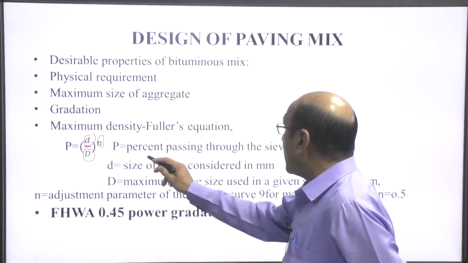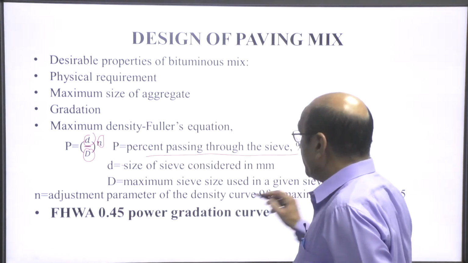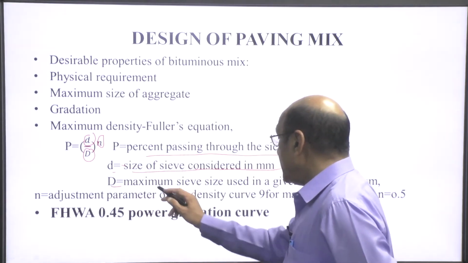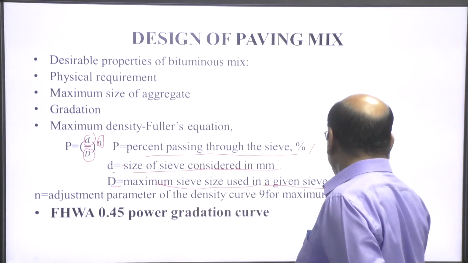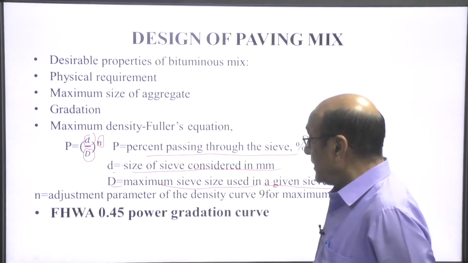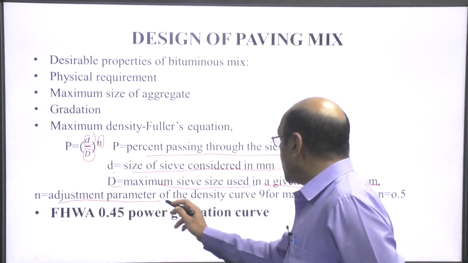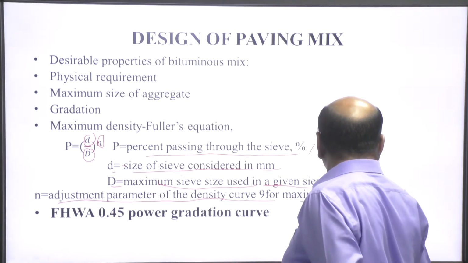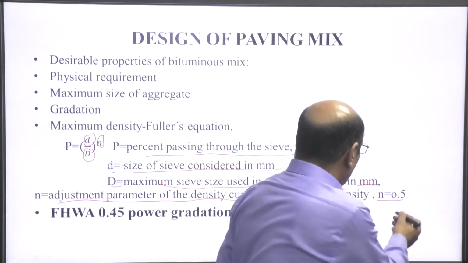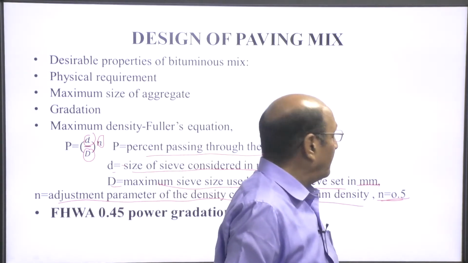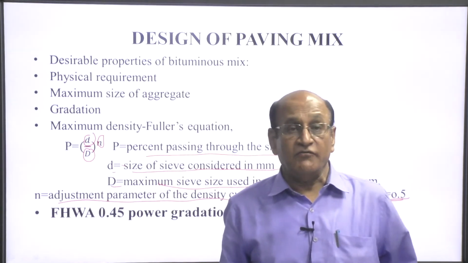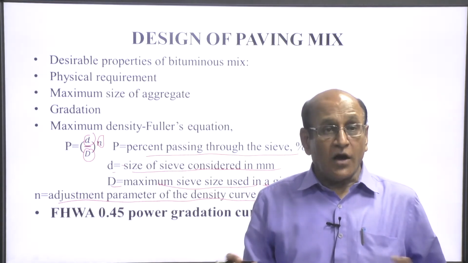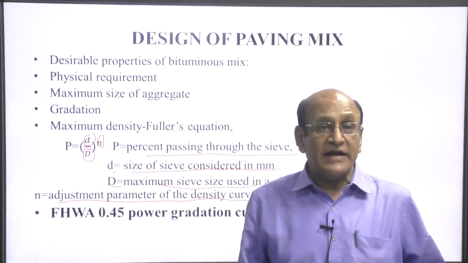Here P is the percentage passing through a sieve, d is the size of the sieve in mm, and capital D is the maximum sieve size used in a given sieve set in millimeters. n is the adjustment parameter of the density curve for maximum density. The n should be 0.5. So, by Fuller's equation we can calculate the proportioning of each type of aggregate to get the maximum density.